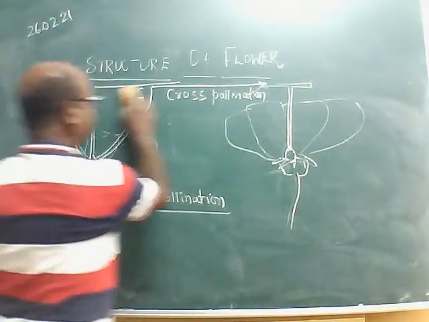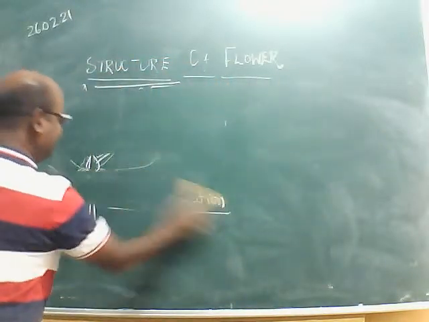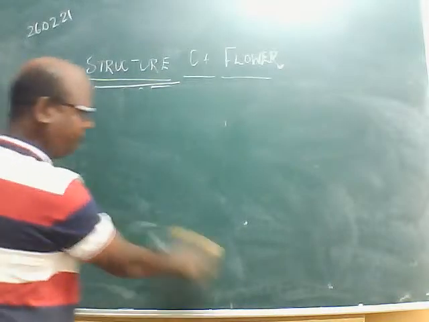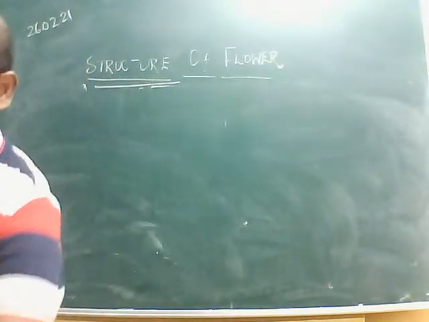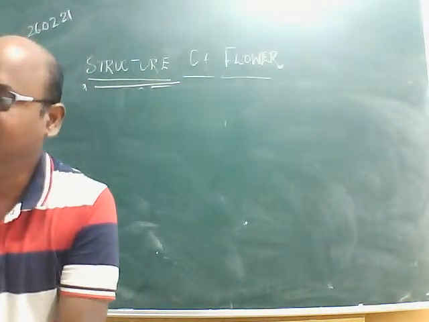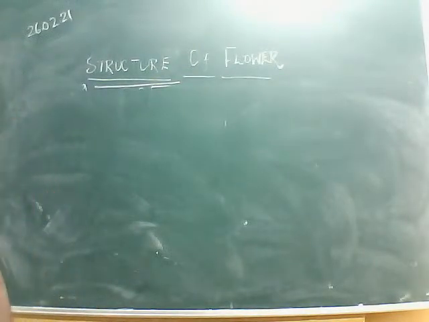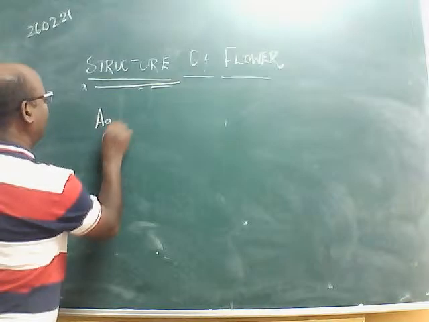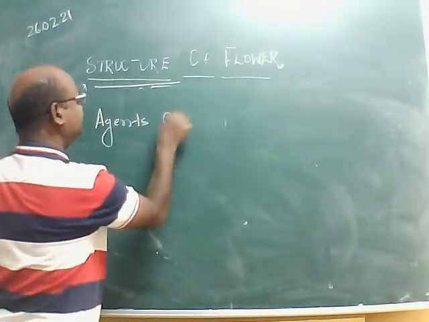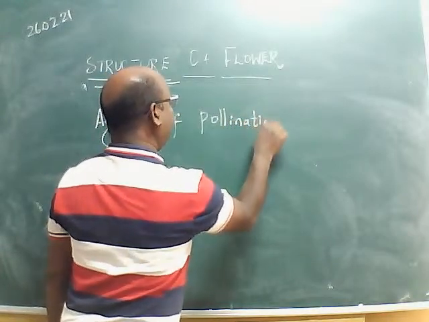Okay. Now, who is carrying out this work of transferring the pollen grain from anther to the stigma, either in the same flower or a different flower? Write the answer in the chat box. That work is carried out by agents of pollination.